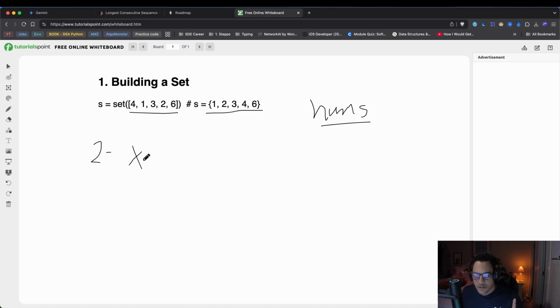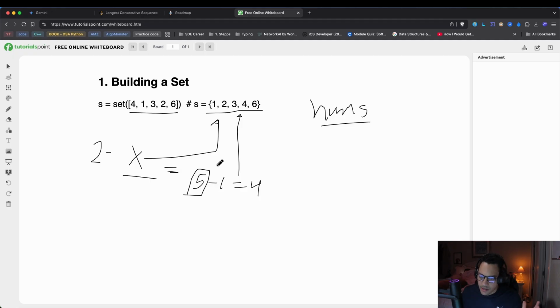The first thing we need to check is if X minus 1 is in the set, meaning if the number before X already exists in the sequence. Why do we want to do that? Well, let's say we have a 5. We're iterating over X equals 5 in this case. If 5 minus 1 equals 4, and it's in the set, which it is right here, that means 5 could potentially be part of a sequence that has started already. So we want 5 to be part of that sequence so we can continue enlarging it.